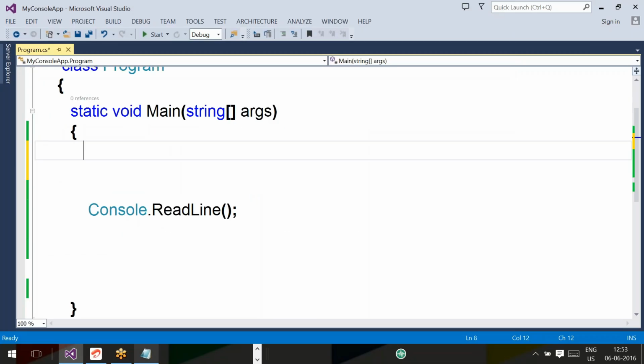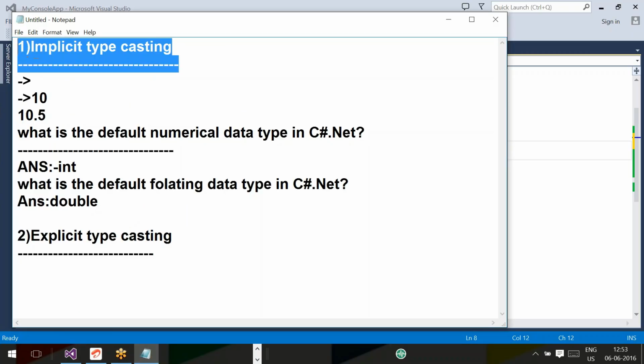Observe all of you. Now we are discussing type casting, implicit.